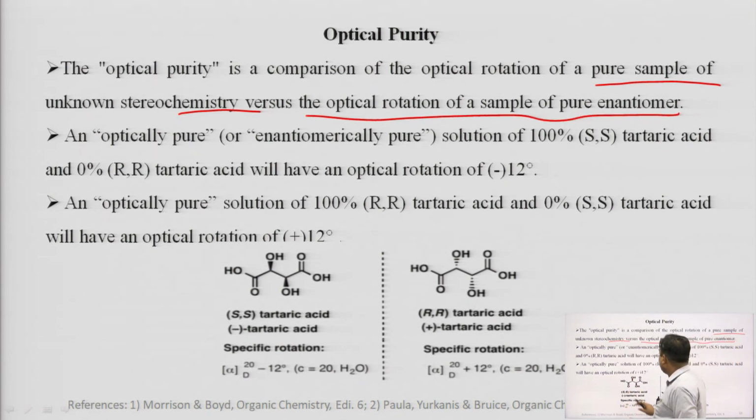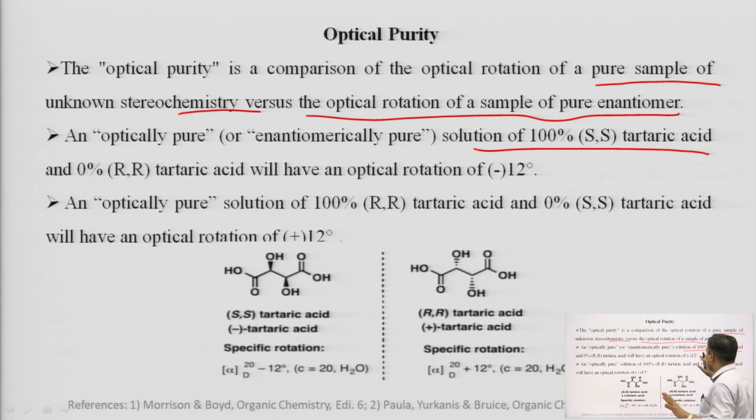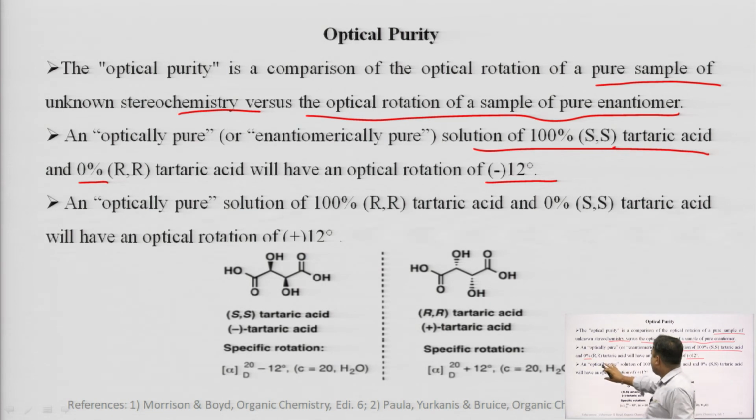An optically pure, or enantiomerically pure, solution of 100% SS tartaric acid and 0% RR tartaric acid will have an optical rotation of about minus 12 degree. So, we are taking a mixture of SS tartaric acid and RR tartaric acid, and the optical rotation of the mixture is minus 12 degree.